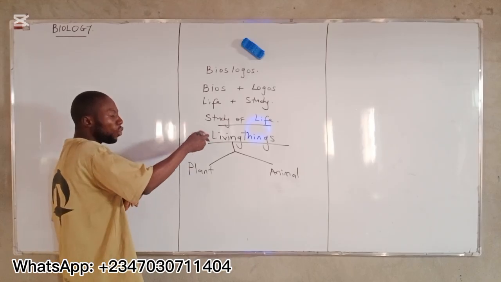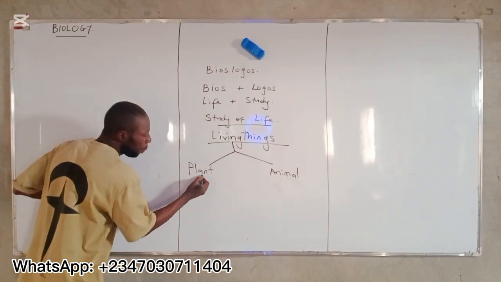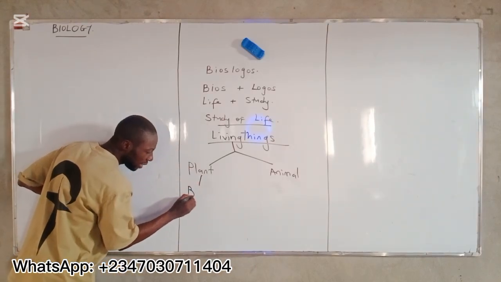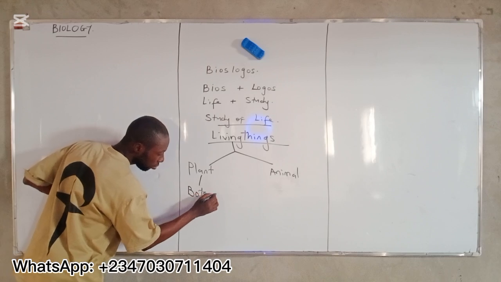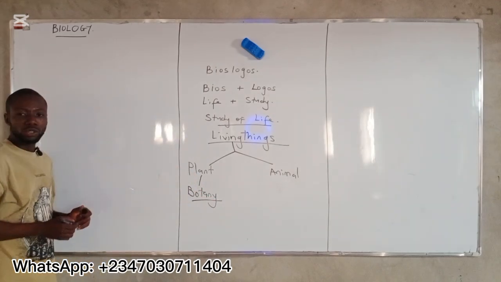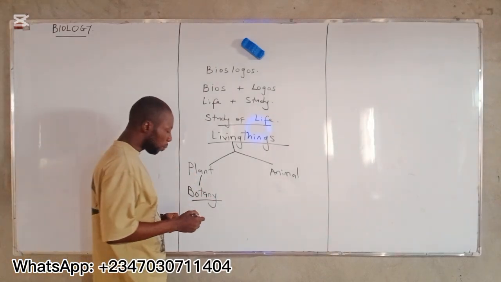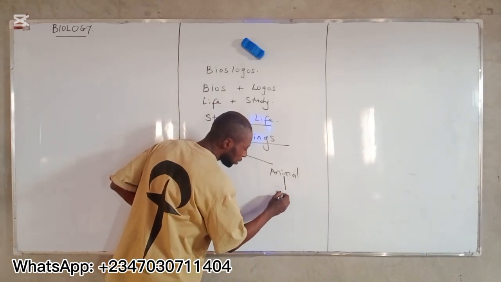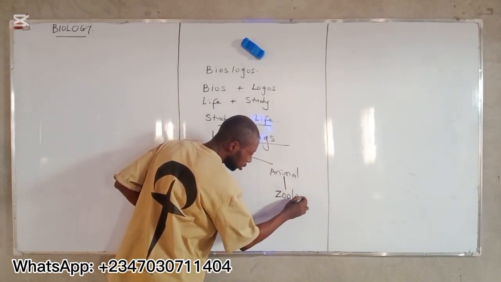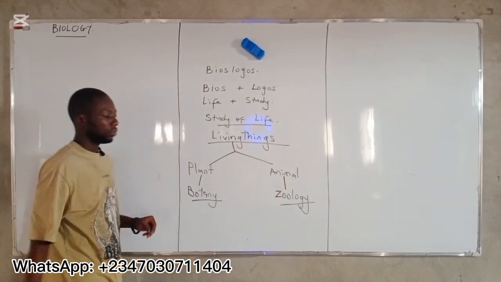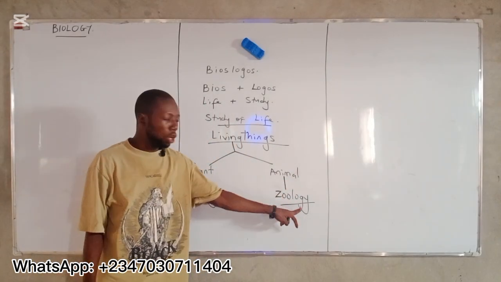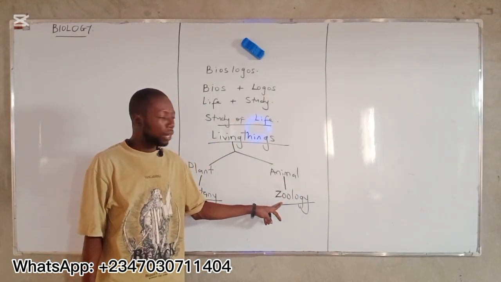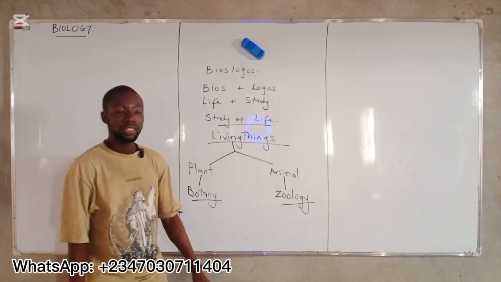Now, the branch of biology that study plants is known as botany. That is known as botany. The branch of biology that study animal is known as zoology. All right? Zoo and logos. Zoo means animals. Logos, of course, is study.